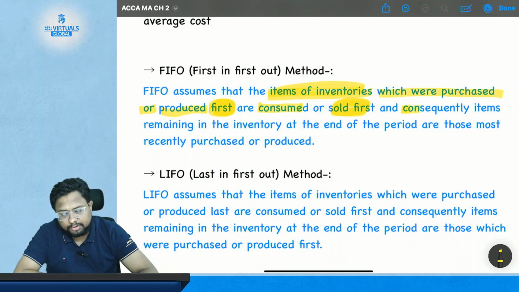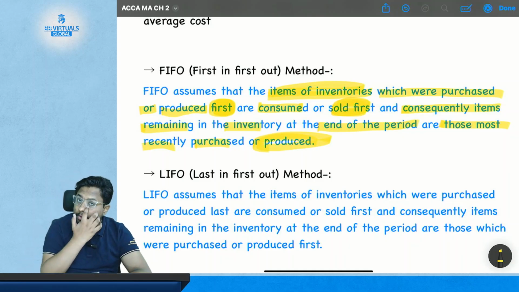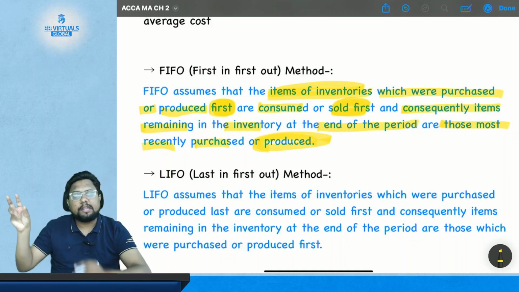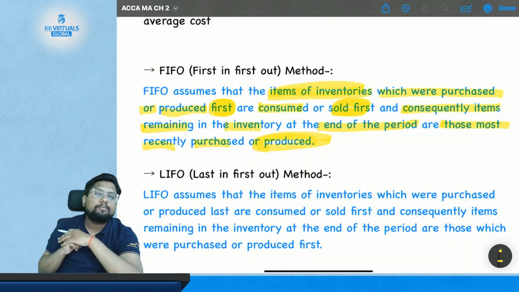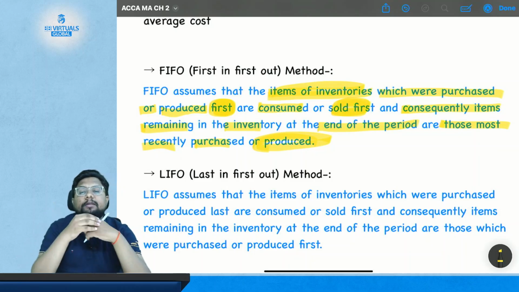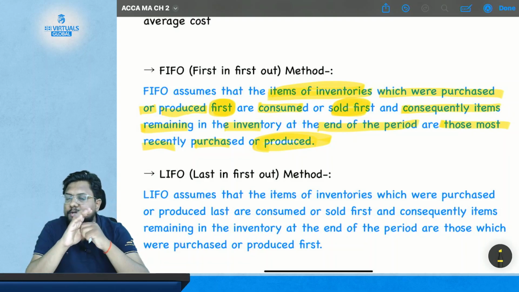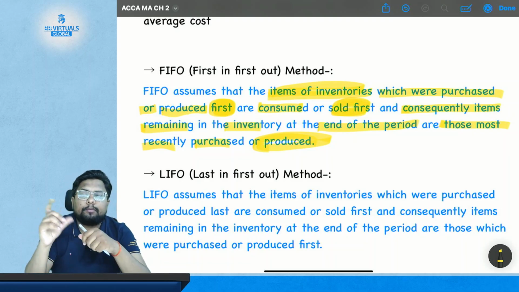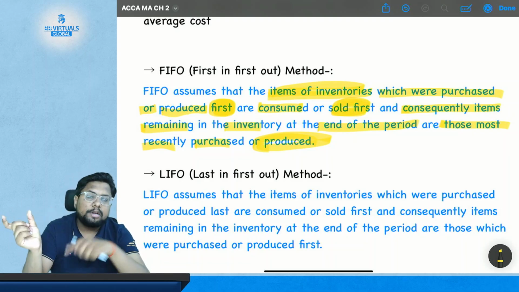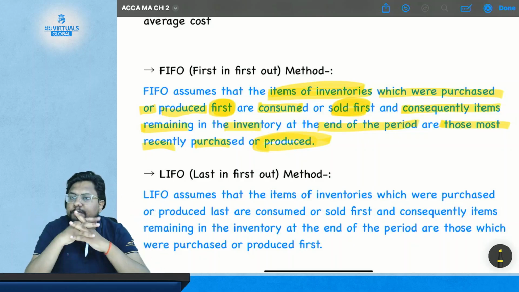Consequently, the remaining inventory at the end of the period is what was most recently purchased or produced. As you follow FIFO, every item which you purchased earlier will be issued first. So at the end of the accounting period, you will be left with the inventory which you purchased just recently, because whatever you purchased earlier was issued to production. FIFO is saying that whatever you purchased or produced first will be utilized or sold first. This is the concept of FIFO.